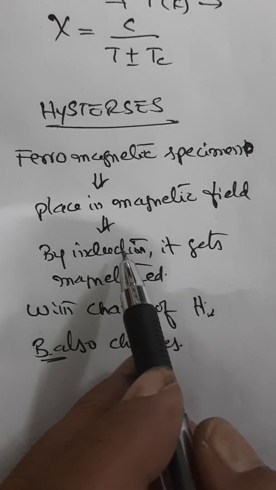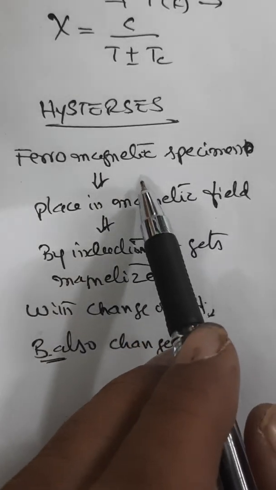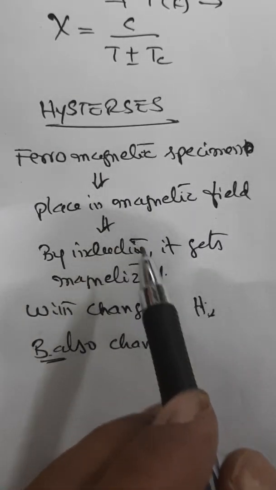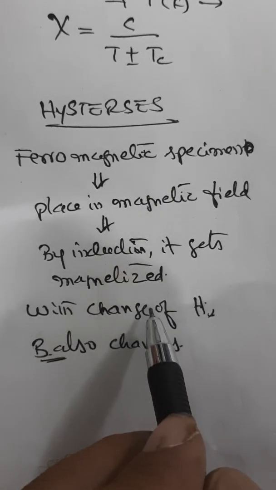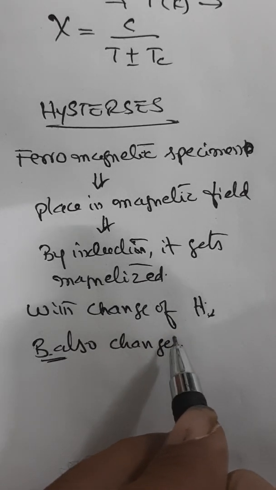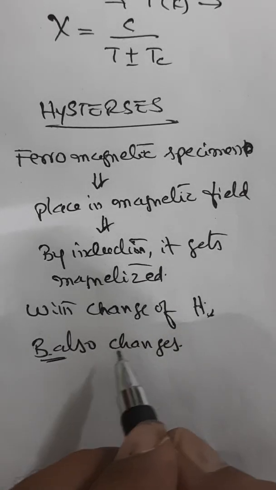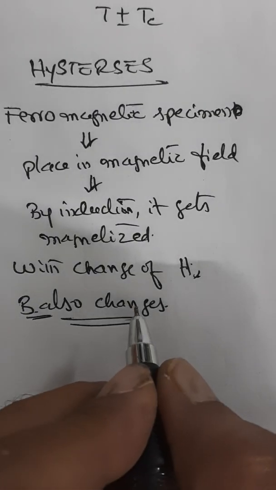So when the specimen of ferromagnetic material is placed in a magnetic field and the specimen is magnetized by induction, because the magnetic intensity H varies, the flux density B also varies, but not linearly. That is very important.